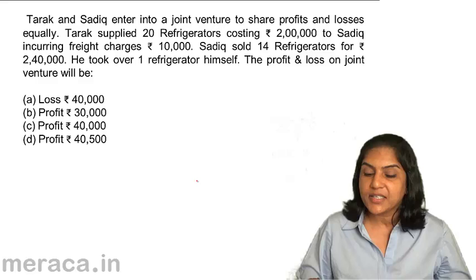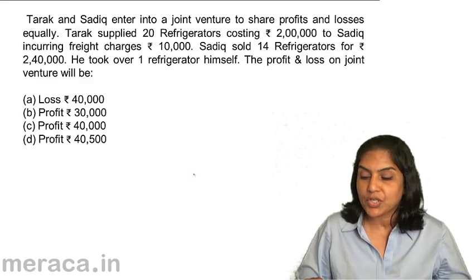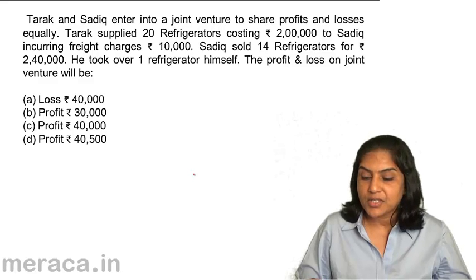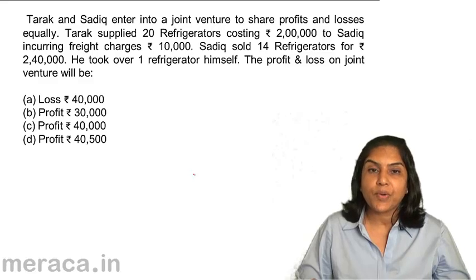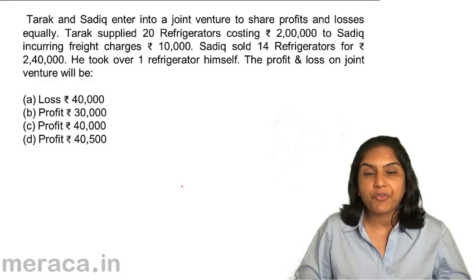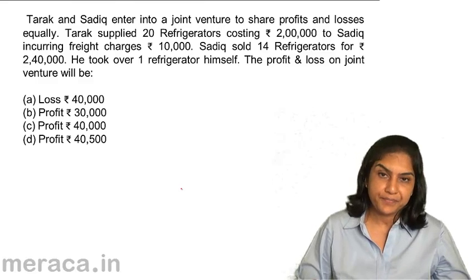Tariq and Sadiq entered into a joint venture to share profits and losses equally. Tariq supplied 20 refrigerators costing 2 lakh to Sadiq, incurring freight charges of 10,000. Sadiq sold 14 refrigerators for rupees 2,40,000. He took over one refrigerator himself. Profit and loss on joint venture will be A, a loss of 40,000, B, a profit of 30,000, C, a profit of 40,000, and D, a profit of 40,500.